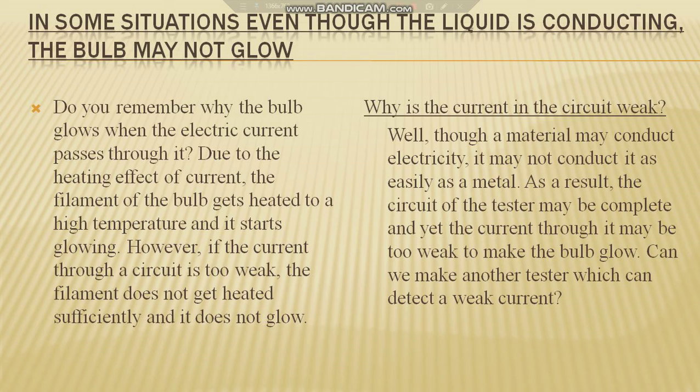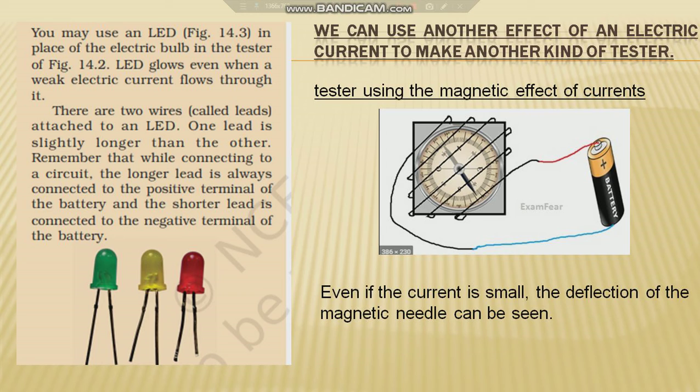So in such a case, what can we do? Before that, let us understand why the current in the circuit is weak. Though a material may conduct electricity, it may not conduct it as easily as metal. As a result, the circuit of the tester may be complete, and yet the current through it may be too weak to make the bulb glow. So can we make another tester which can detect a weak current?